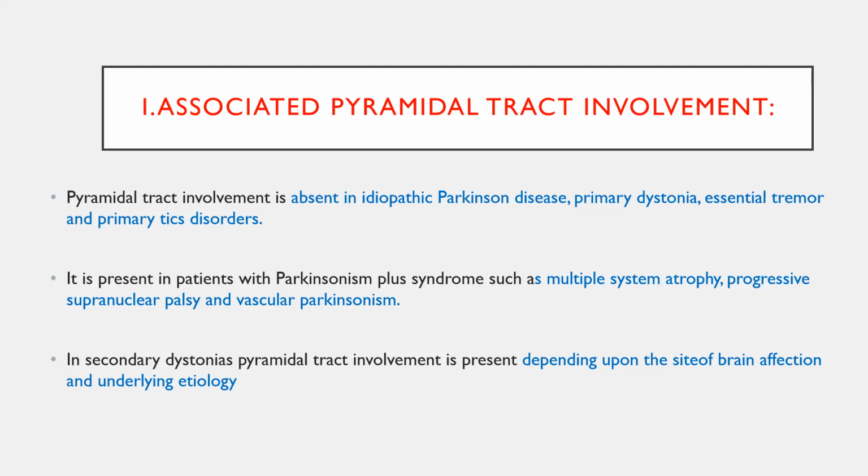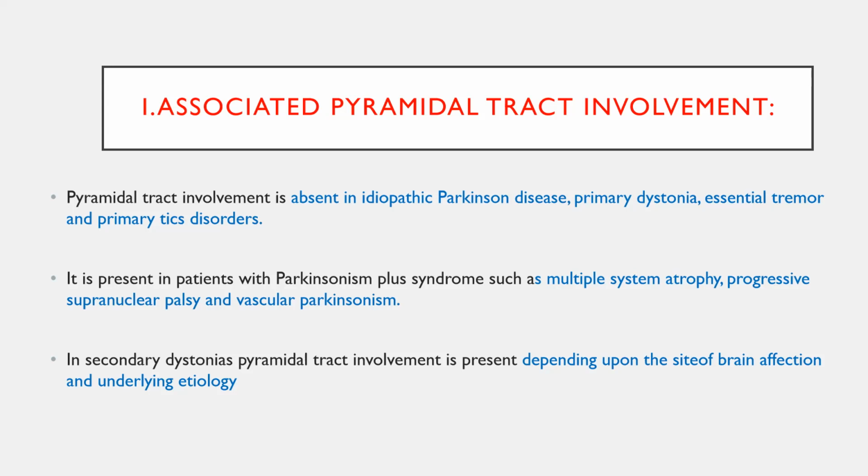This is called pallidopyramidal syndrome, secondary dystonia along with pyramidal tract involvement. It is most commonly seen in iron accumulation syndromes of the brain, the neurodegeneration with brain iron accumulation, NBIA spectrum disorders.